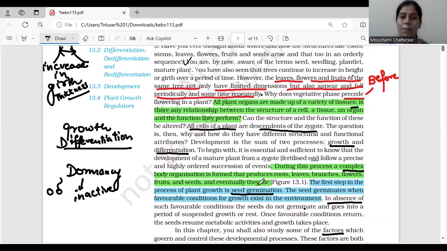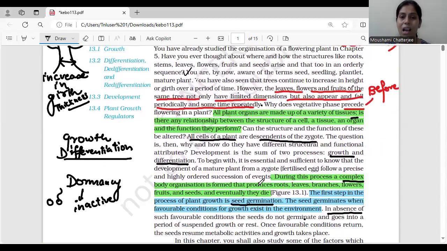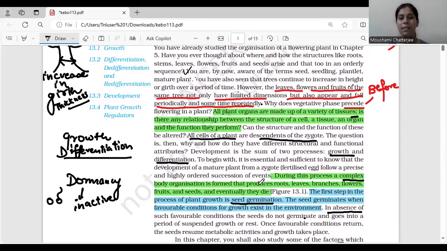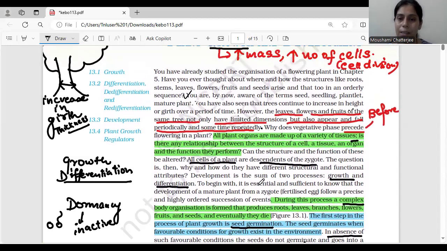So the important takeaways from this paragraph are how the plant development is taking place, how the plants have developed from the zygote, and what this development is. A complex body organization is formed that produces roots, leaves, branches, flowers, fruits, and seeds. And how germination takes place under favorable conditions.